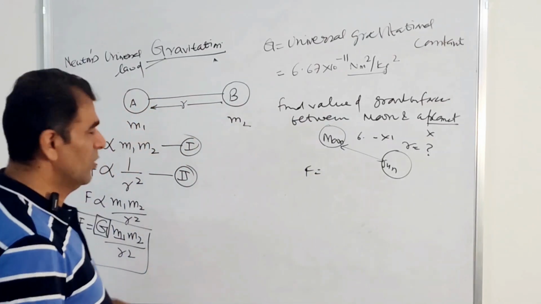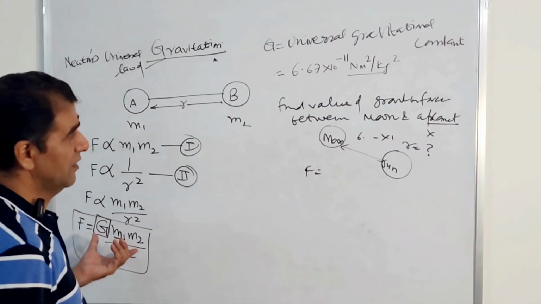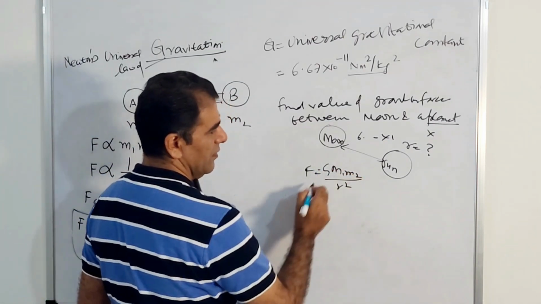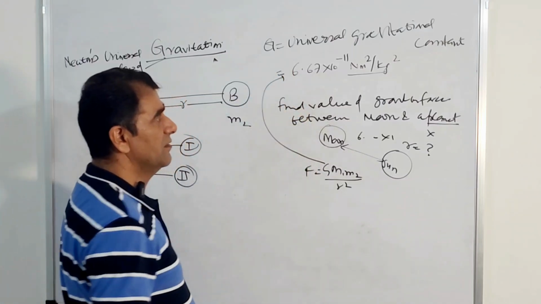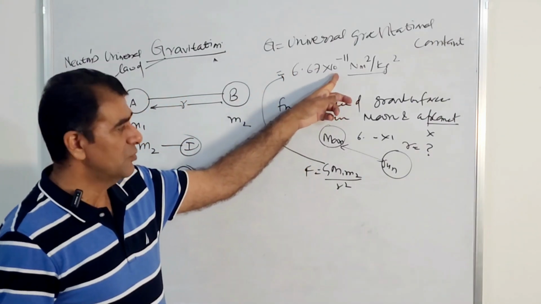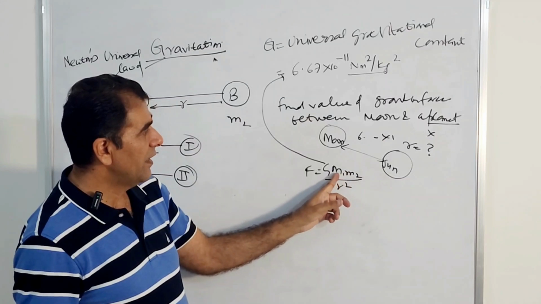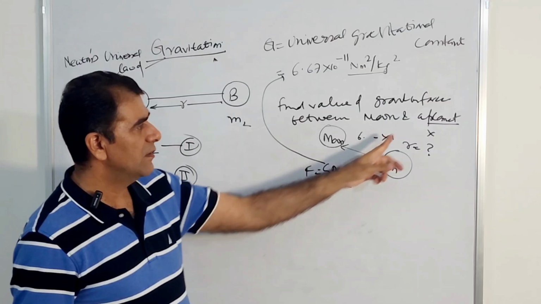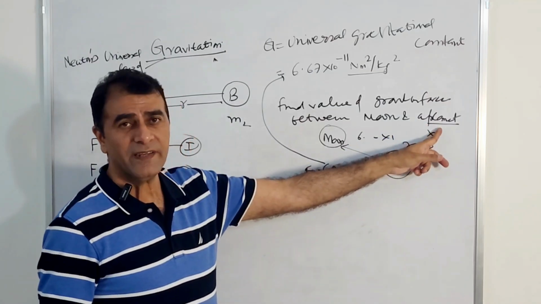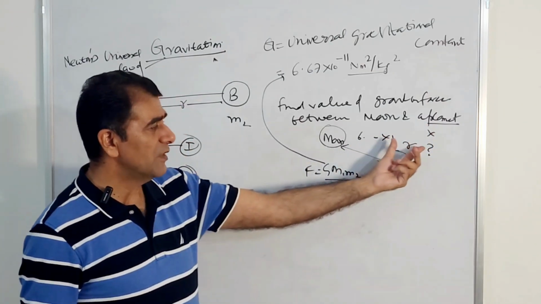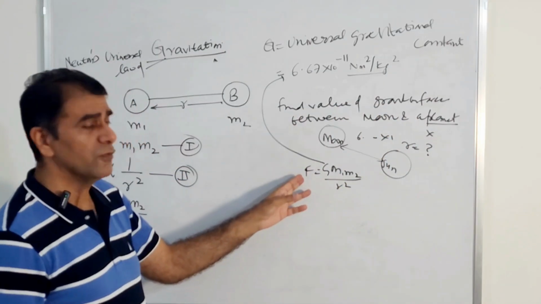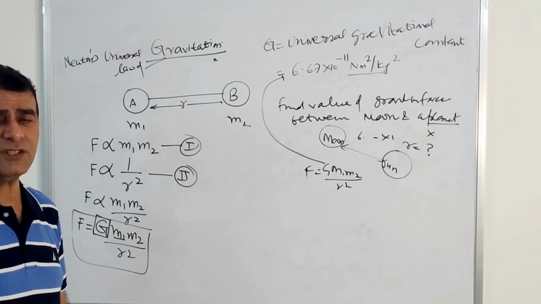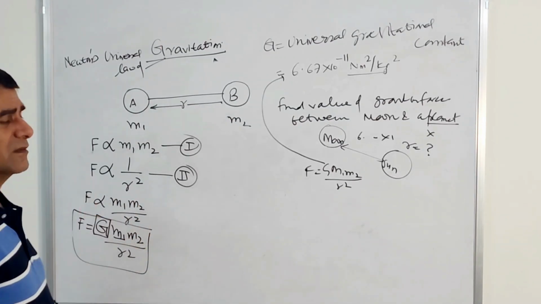You know what type of formula you will use? Same, Newton's universal law of gravitation. So Fg equals G m1 m2 upon r square. G is fixed, 6.67 into 10 to the power minus 11 Newton meter square per kilogram square. And m1, what is m1? m1 is the mass of the moon. Put it here. m2 is the mass of the planet X, and the distance between them is given to you. You can find out the force between them. This kind of numerical may appear in the examination also. It's very simple, formula based numericals.